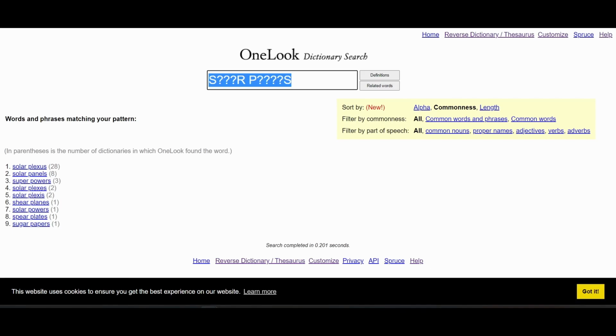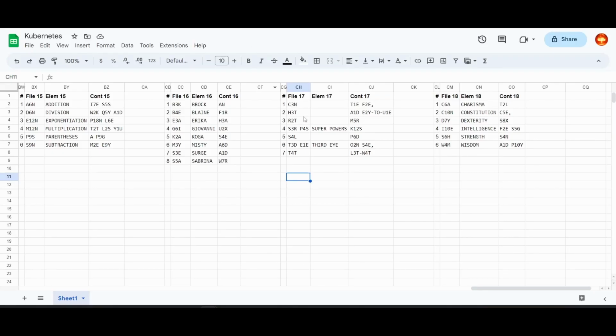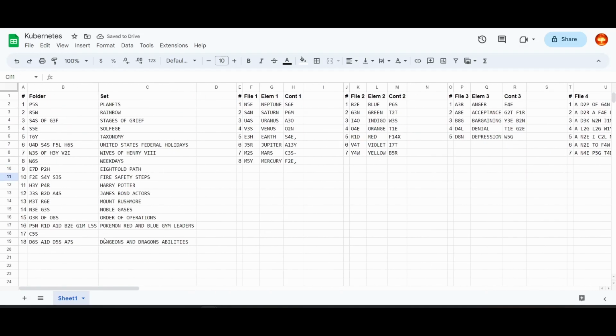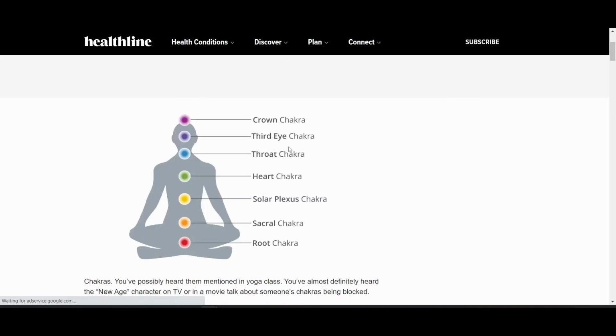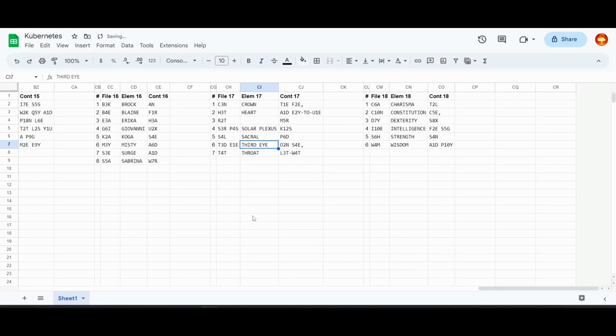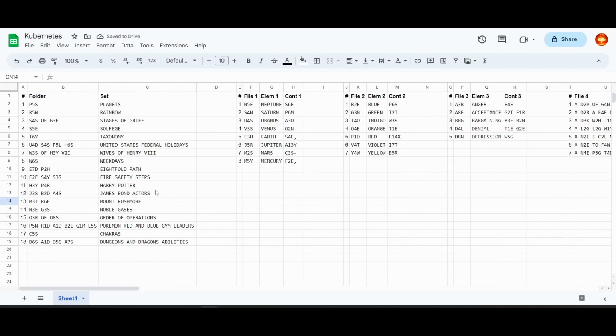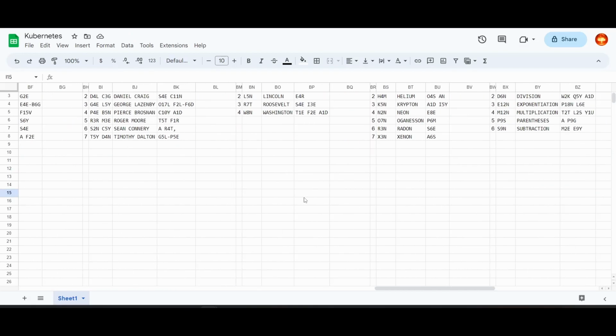Solar plexus and solar panels. Solar plexus. Ooh, that seems good. Aren't there like the chakras? Is that what this is? This chakras? Okay, and with that, I think I figured out all the sets. And I think that's enough for today. I'll pick this up tomorrow.